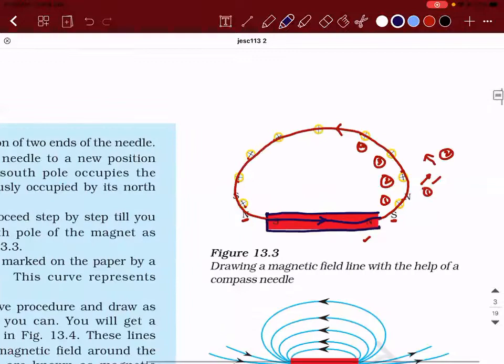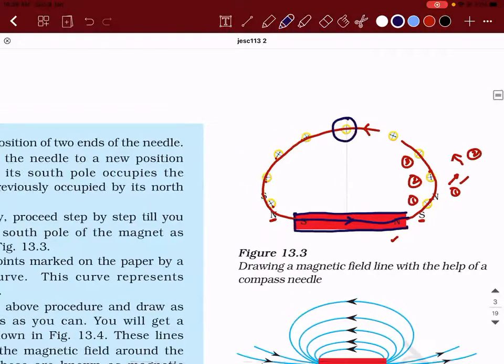So in this direction, if you take any position on the magnetic field line and place a compass at that position, what is happening? How did I choose the arrow mark? I chose the arrow mark in the direction in which the north pole of the compass is facing.